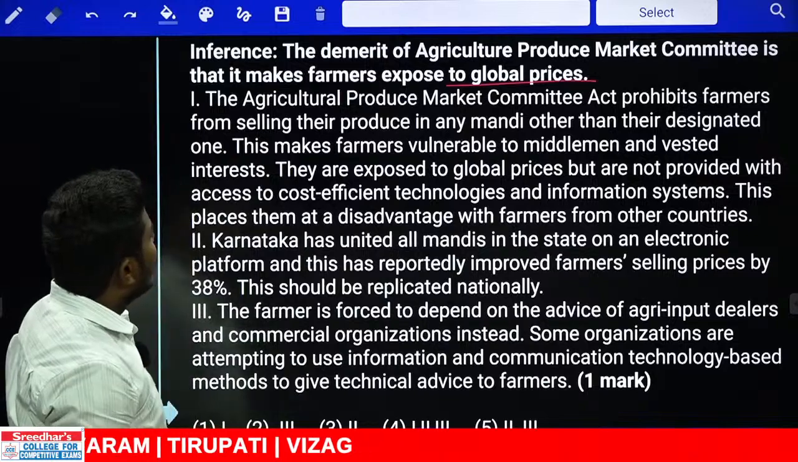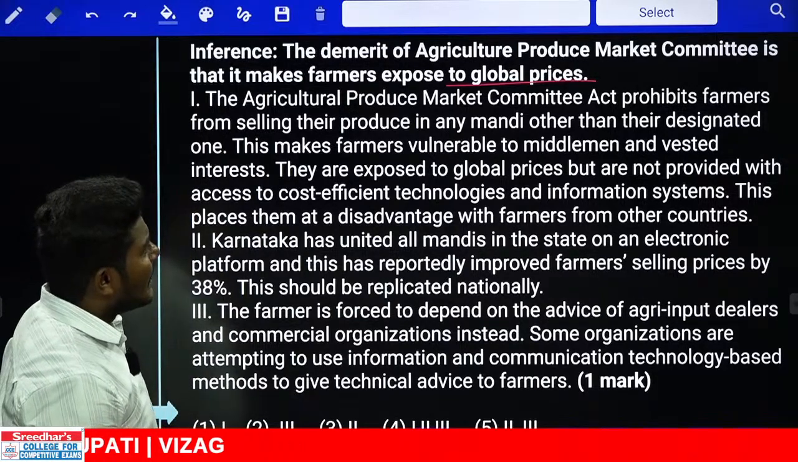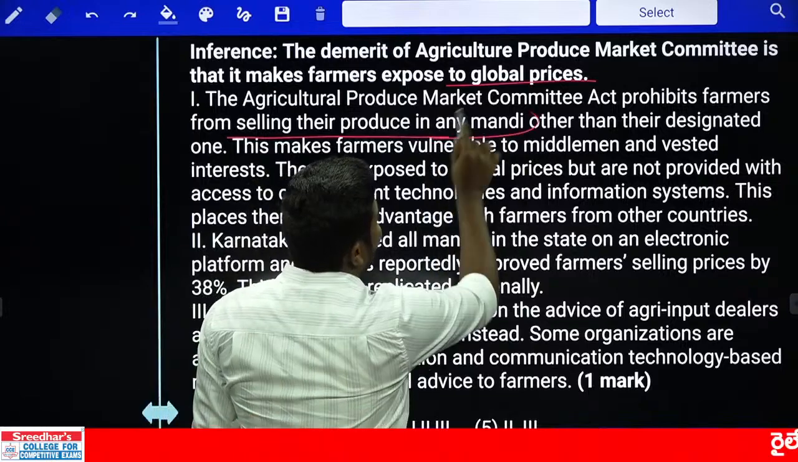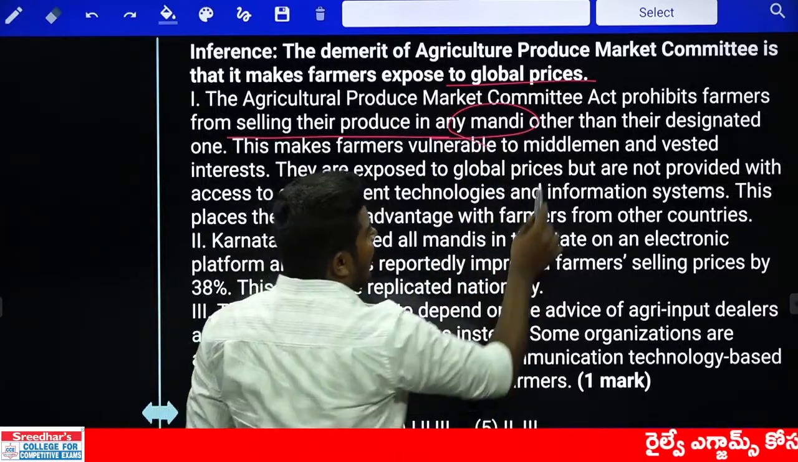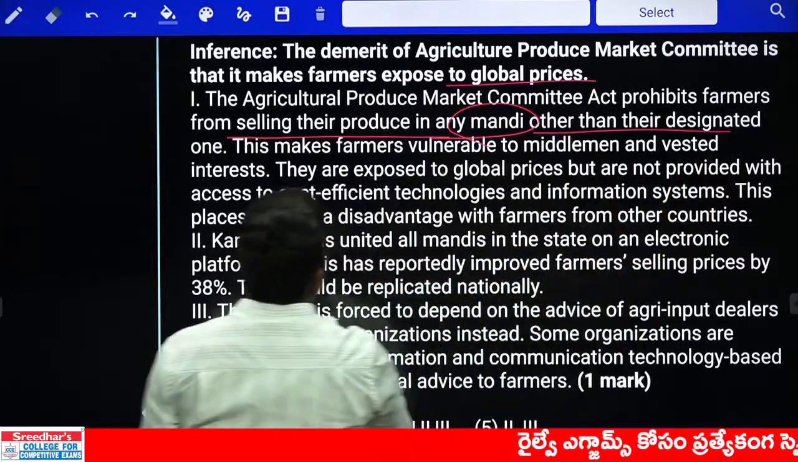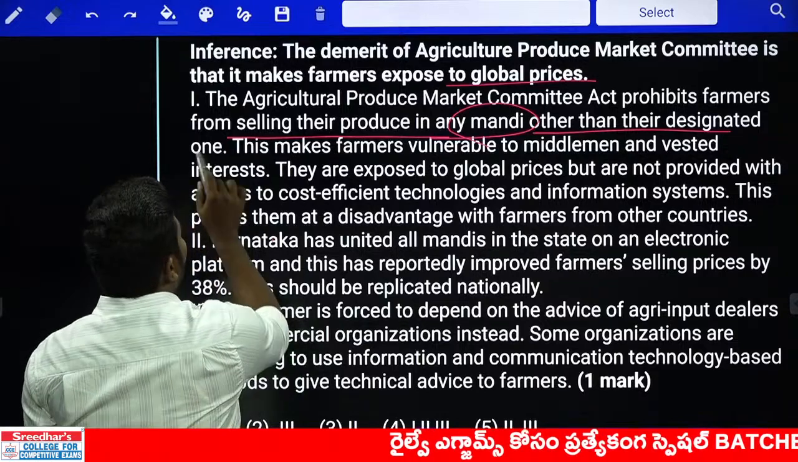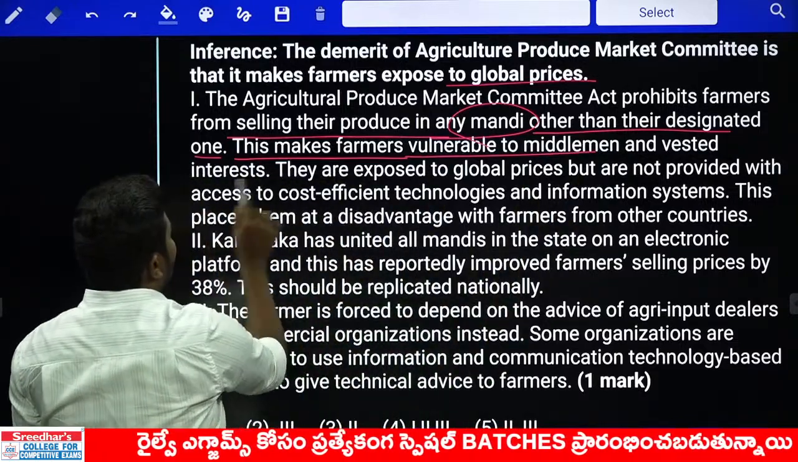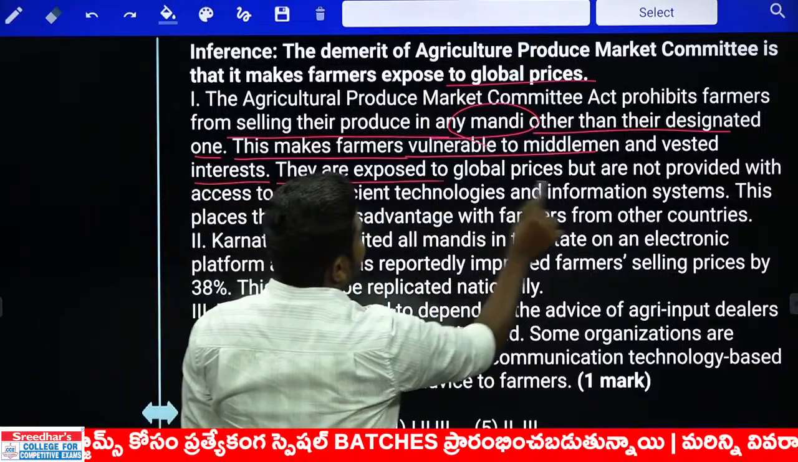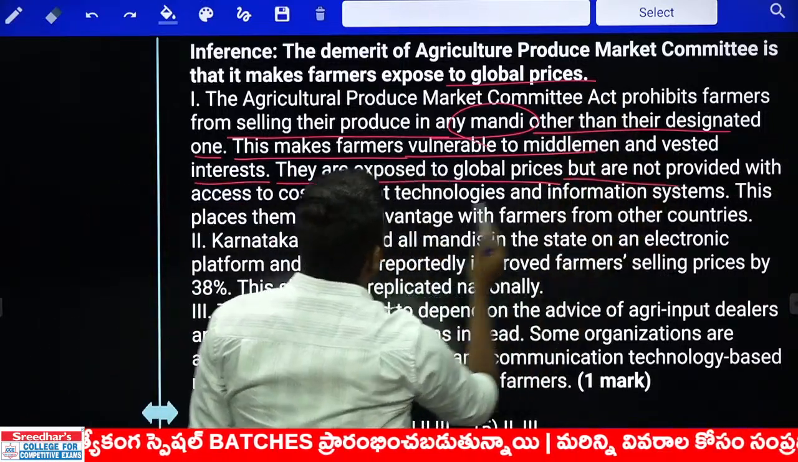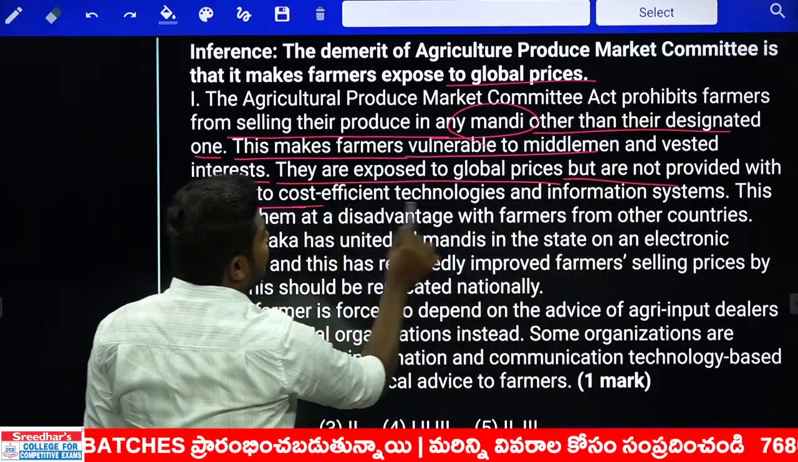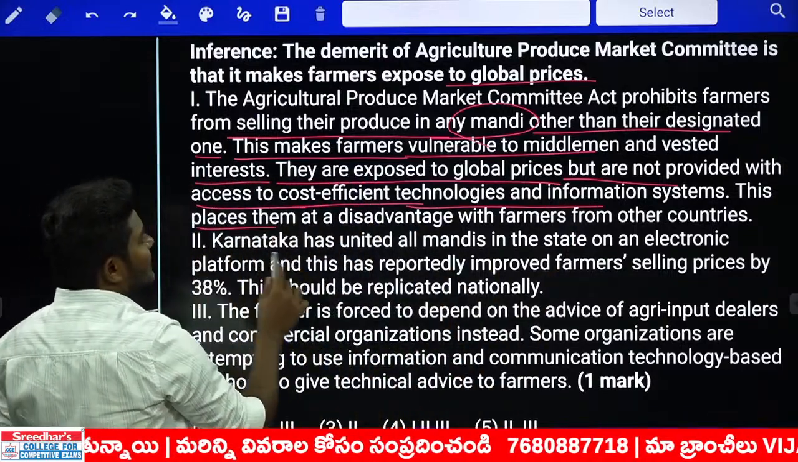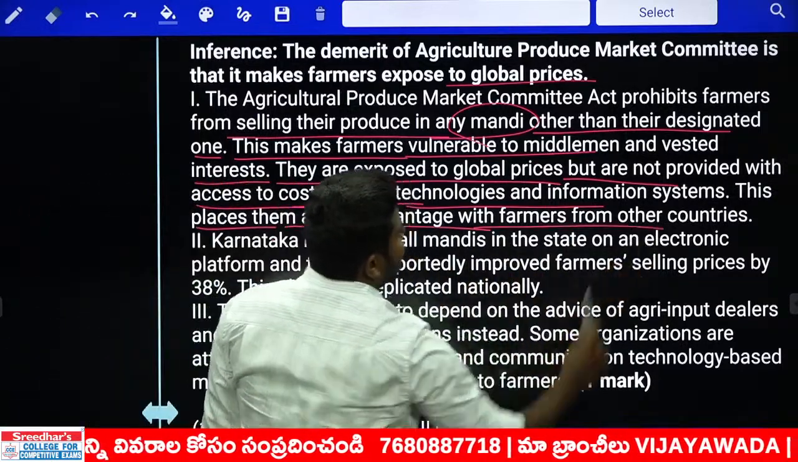Now the Agricultural Produce Market Committee Act prohibits farmers from selling their produce in any mandi, mandi is local, other than their designated one. This makes farmers vulnerable to middlemen and vested interests. They are exposed to global prices but are not provided with access to cost efficient technologies and information systems. This places them at a disadvantage with farmers from other countries.